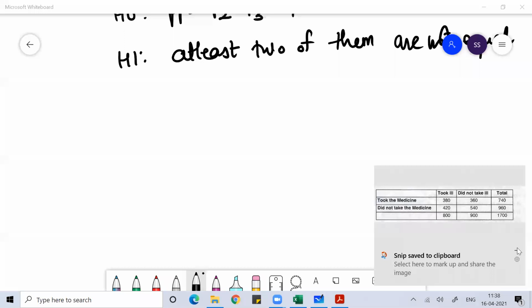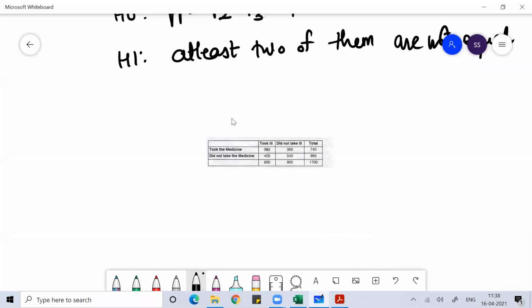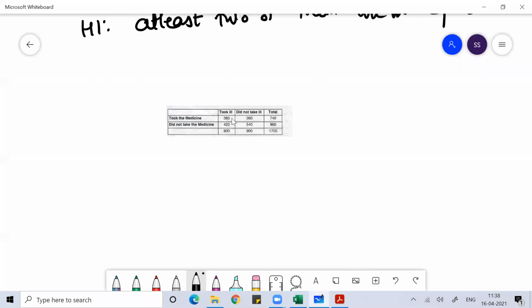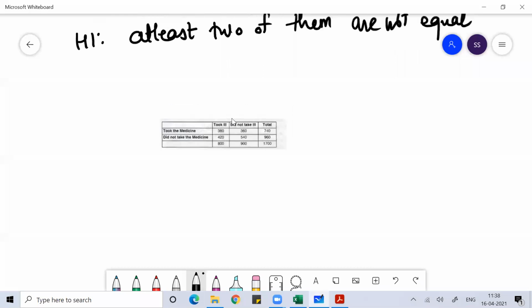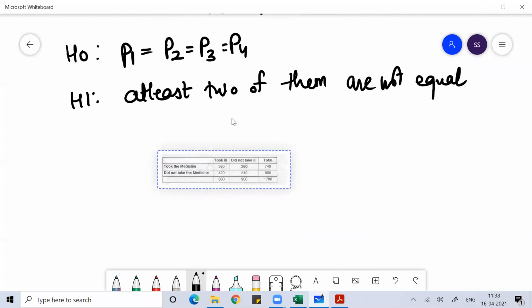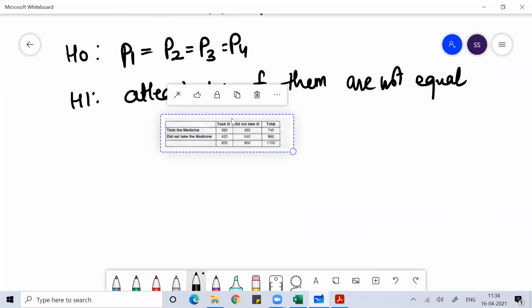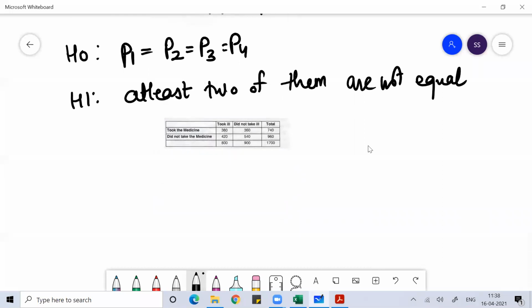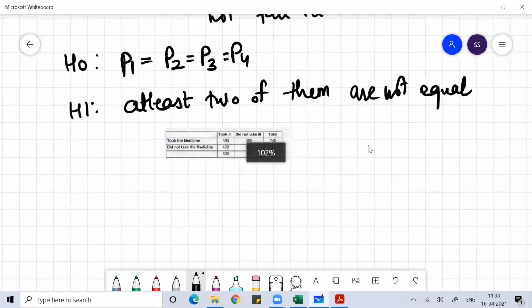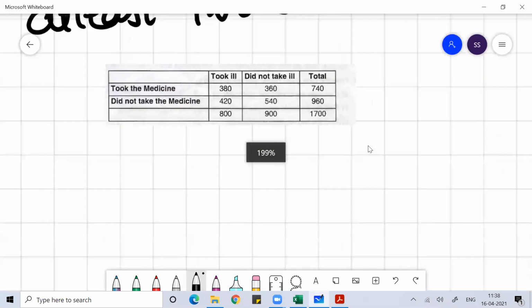You draw this in exam. In exam you draw this, neat work. You need to work like this in exam.